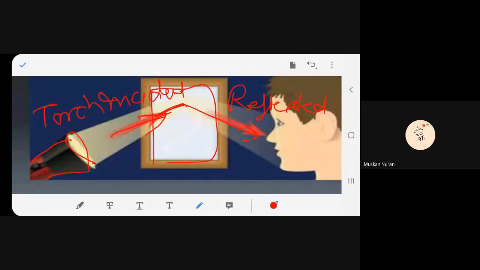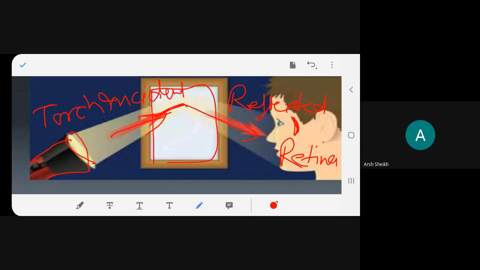And the reflected ray is perceived by the eye. The eye has got a lens, isn't it? And then that lens will converge where? Behind the eye, which is called the retina. What is it called, beta? Retina. And the image is formed over there. And when the image is formed on the retina, we can see things. Until the image is formed on the retina, we cannot see anything. Either it could be blurred, it could be not clear. We won't get a clear picture.